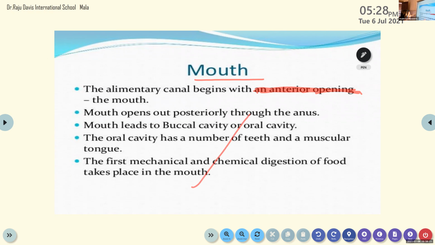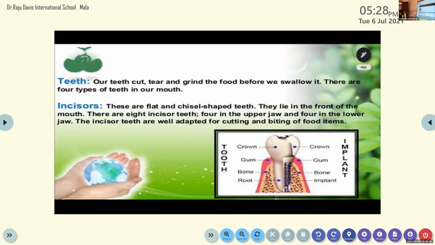You don't need to copy down the entire slide. Okay, ma'am, copied down.